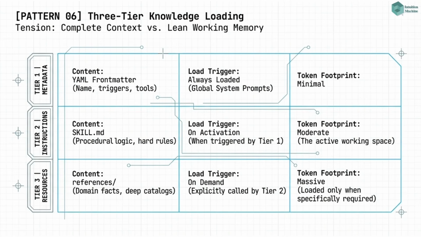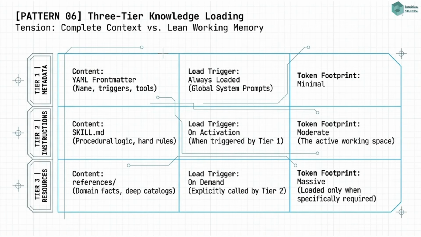Group 2. Context engineering patterns. The agent's world model is always incomplete. Context engineering patterns govern what information enters the context window, when it enters, and how it is structured so that the agent operates on ground truth rather than on stale training. The primary tension in this group is between completeness, the agent should know everything relevant, and loadability, what does not fit in the context window cannot be used.